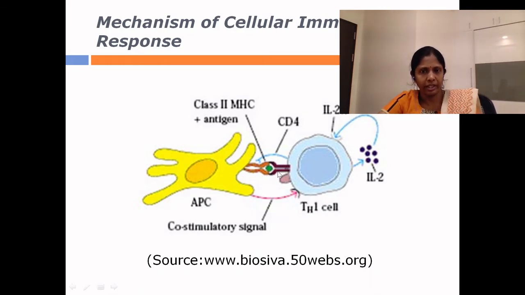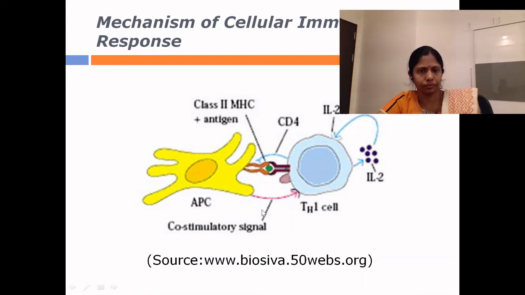Once this kind of interaction takes place, the T helper cell undergoes stimulation and releases a lot of signaling molecules like the cytokines and interleukins. These cytokines and other signaling molecules are very important in causing stimulation and proliferation of several different types of immune cells, including the B cells as well as all these antigen presenting cells. Now once those cells receive the signals from such secondary messengers, they undergo proliferation and increasing their numbers, offering protection